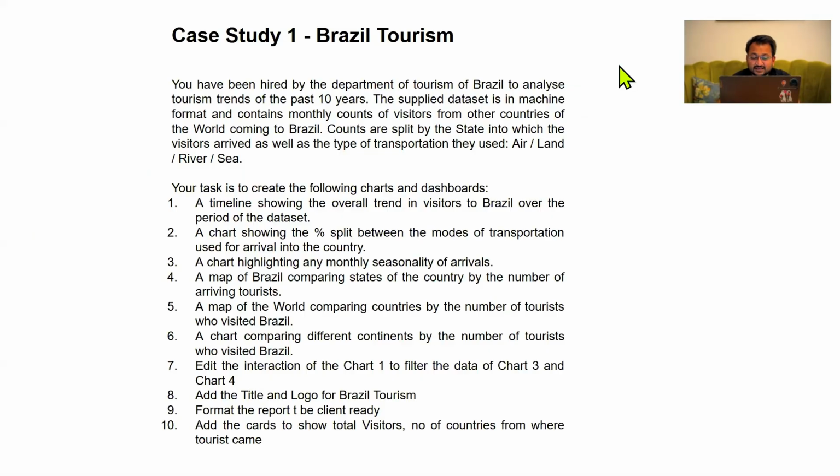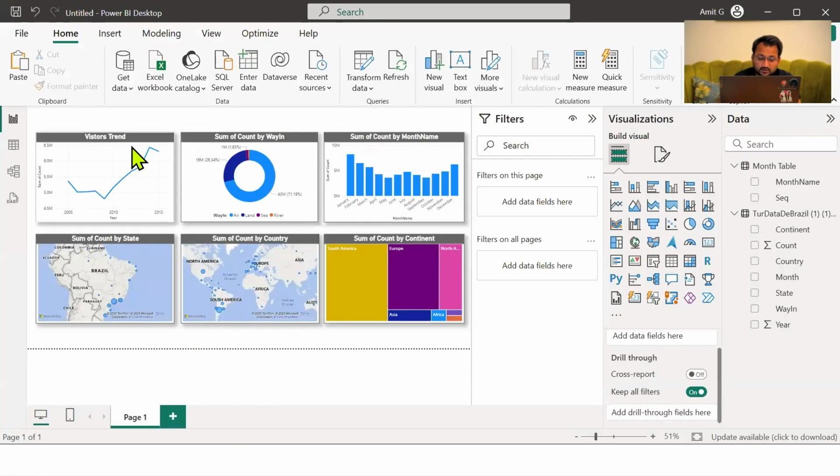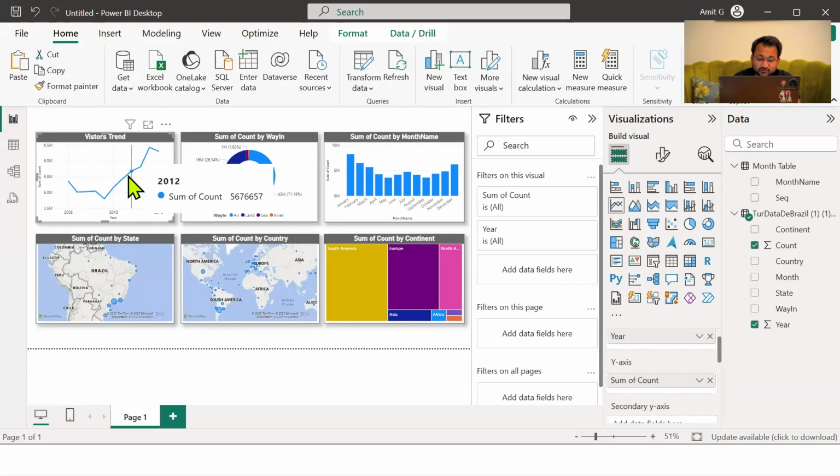The next task says edit the interaction of chart 1 to filter the data of chart 3 and 4. So basically, right now, this chart is going to interact with every other chart. I want it to only filter chart number 3 and chart number 4, and with the other charts, it should have no interaction.